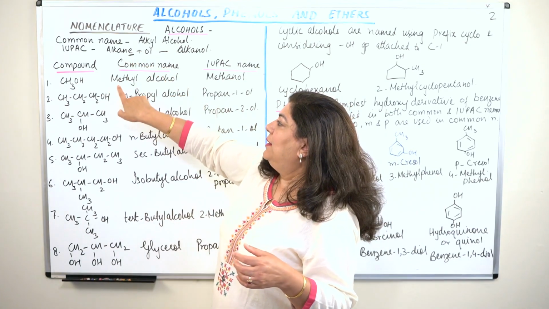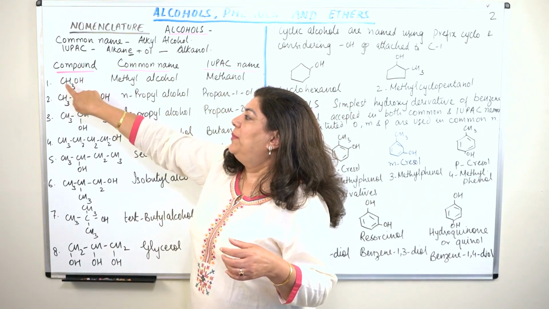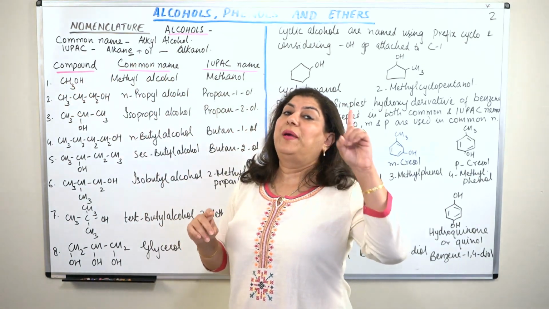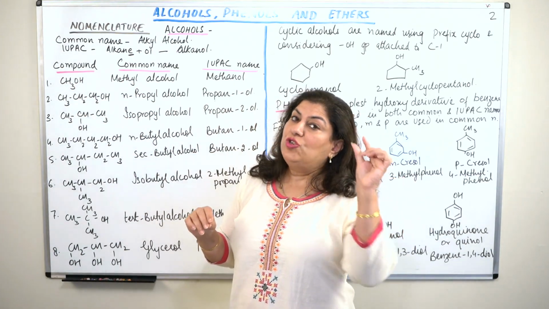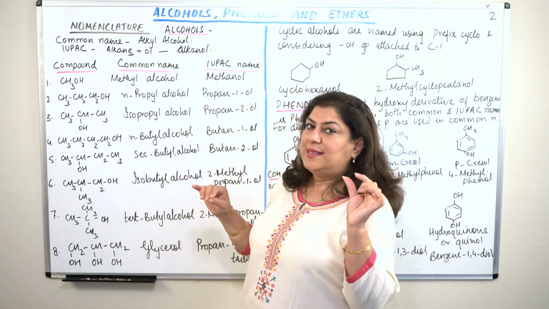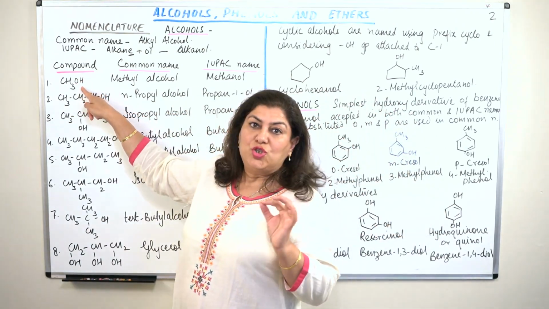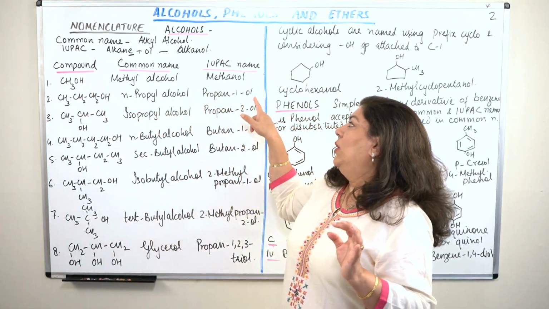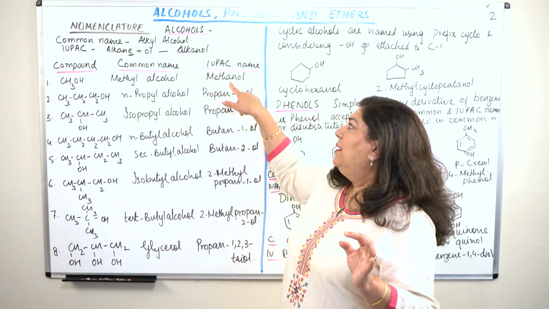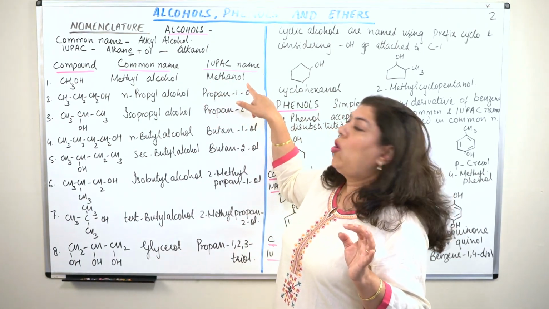For example, methanol is obtained from the parent hydrocarbon methane. The last E of methane is removed, and in place of that, the name of the functional group, that is OL, is added. So it is methane, so we call it methanol.